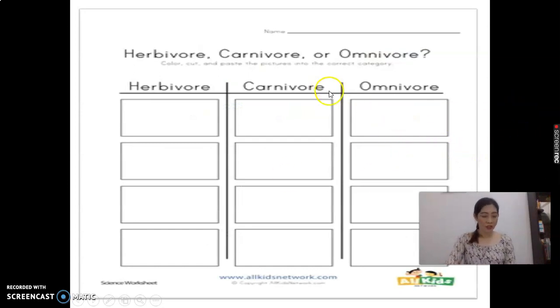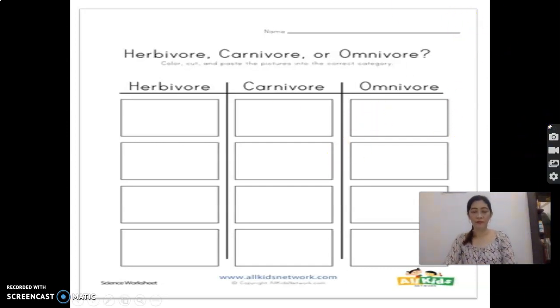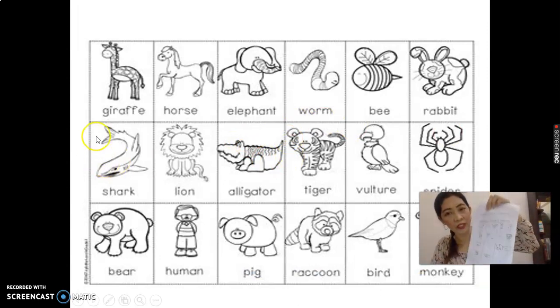In this worksheet, you need to put this line as herbivore, carnivore, omnivore. You make it like this. You need to cut here. Please, you see this one? Please cut the animals.